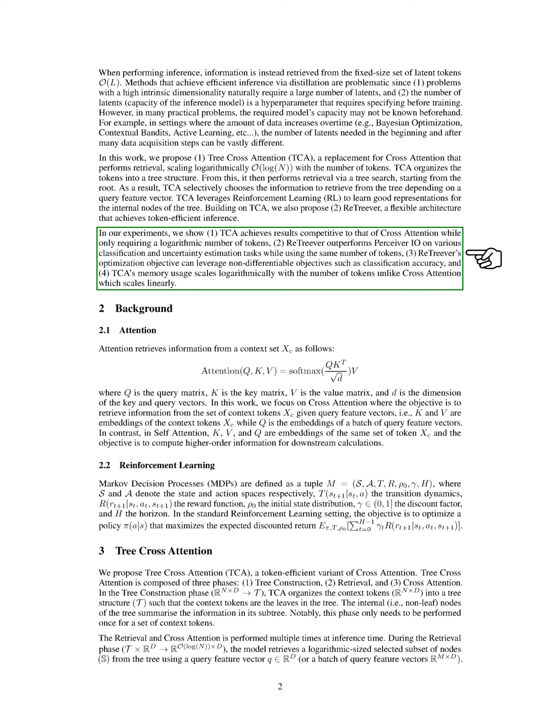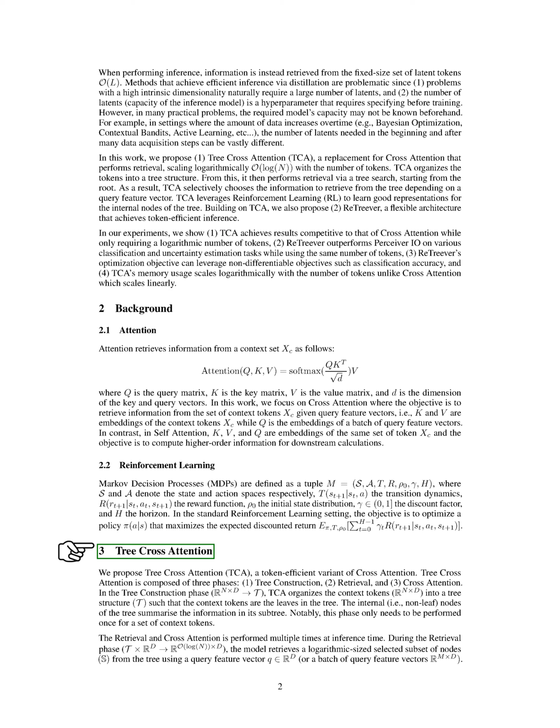Now, let's delve into the background of our work. Attention is a process that retrieves information from a context set. In this paper, we focus on cross-attention, where the goal is to retrieve information from the set of context tokens given query feature vectors. Reinforcement learning involves optimizing a policy that maximizes the expected discounted return. We use this in our proposed tree cross-attention, TCA, a token-efficient variant of cross-attention.